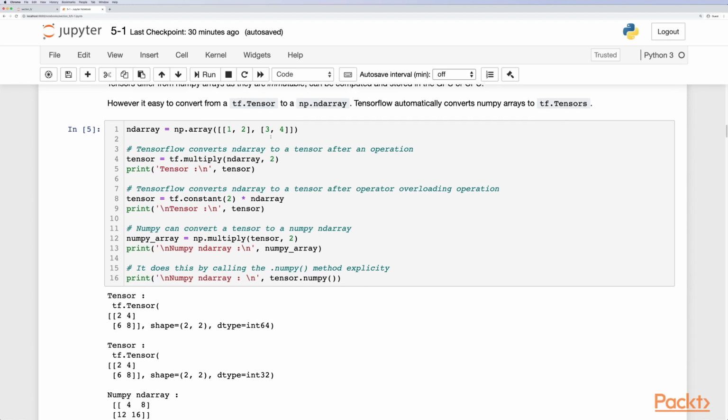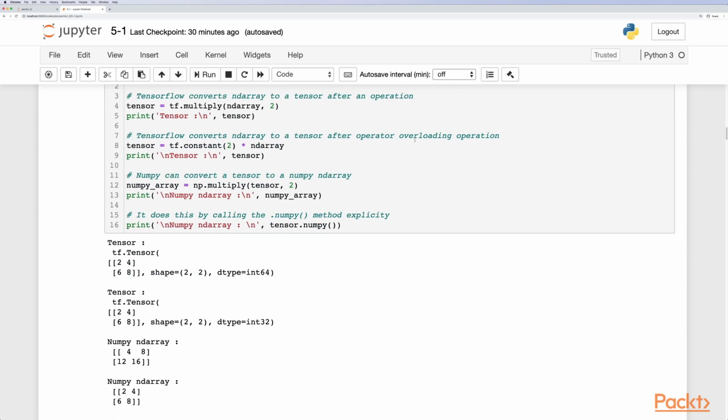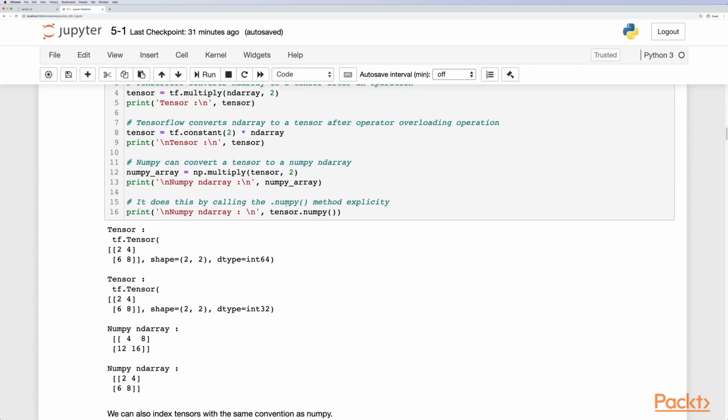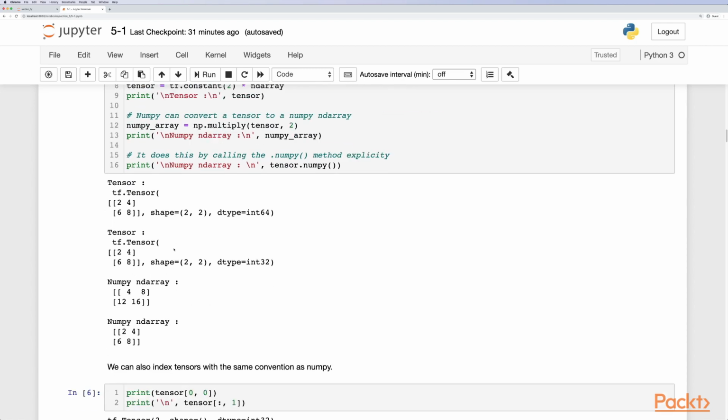So if we have a NumPy array, TensorFlow converts the NumPy array to a tensor after a single operation, as we can see, we have a tensor after this operation. And also, if we use operator overloading, so if we have an operator here, we'll also convert it to a tensor. Now we can easily convert back to NumPy by calling NumPy operations on a tensor. How this works under the hood is it calls the numpy method on the tensor to turn it back into a NumPy data type.